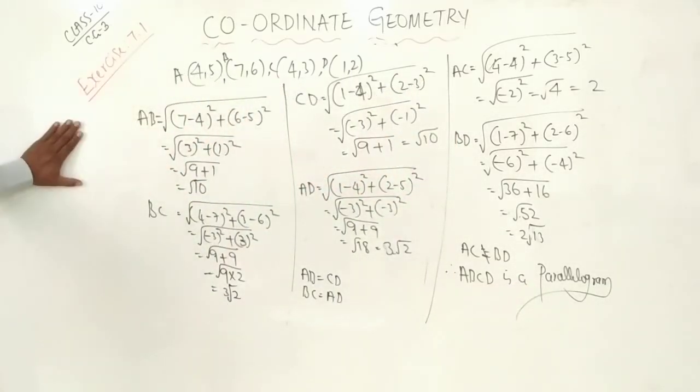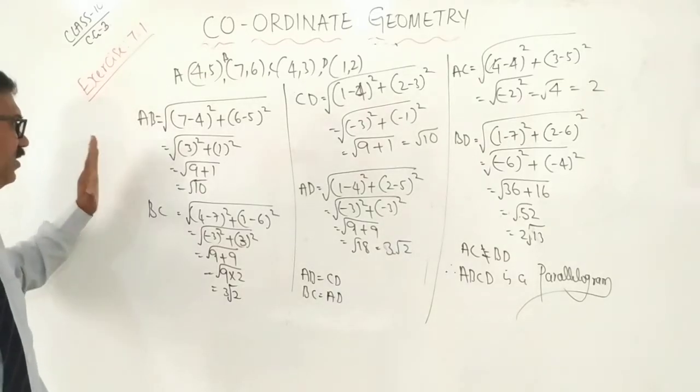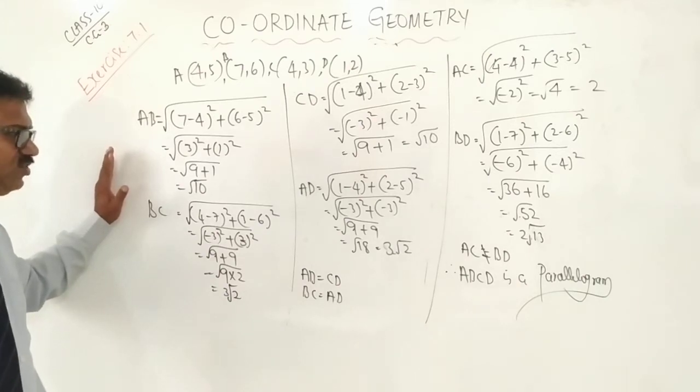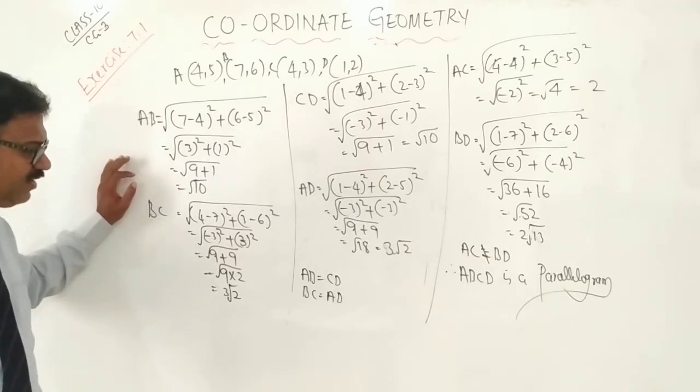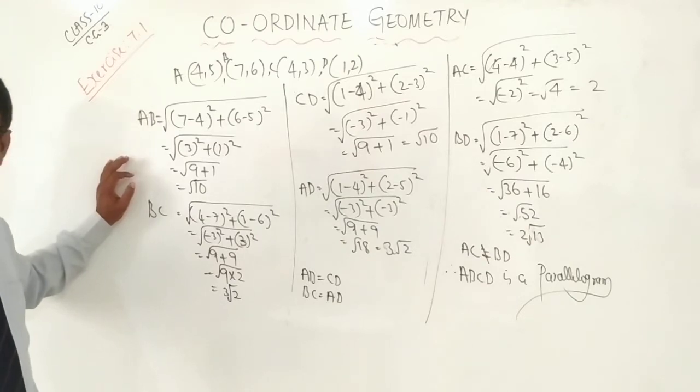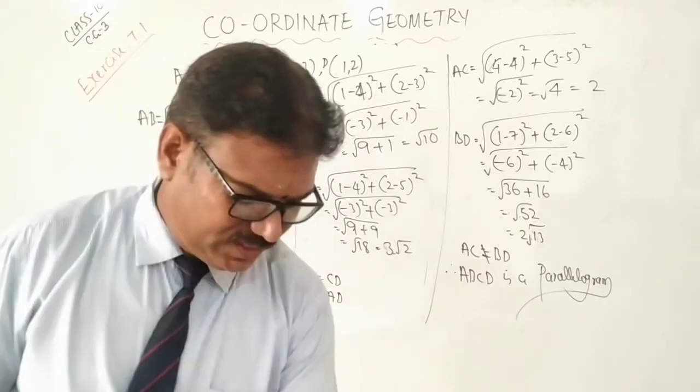Now understood the difference? So square means what? All sides also same. Sorry, rectangle means what? Opposite sides are same, and diagonals will be same. But in a parallelogram, what happens? Opposite sides are equal, but diagonals are not equal. Understood? Very good. Next.